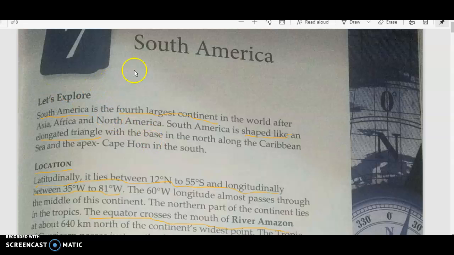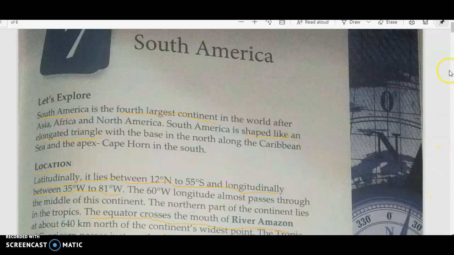Hello girls, in the last class I gave the study material on South America. Let me just quickly recap it. So we have to do South America. We all know that it is the fourth largest continent in the world after Asia, Africa and North America. If you see the shape of South America, it is an elongated triangle with the base which is tapering.